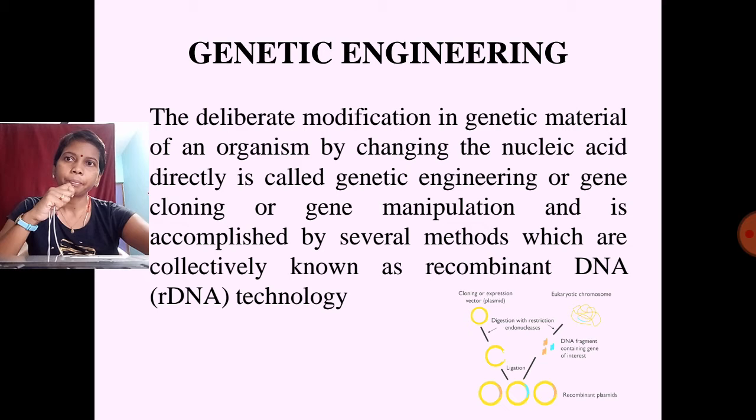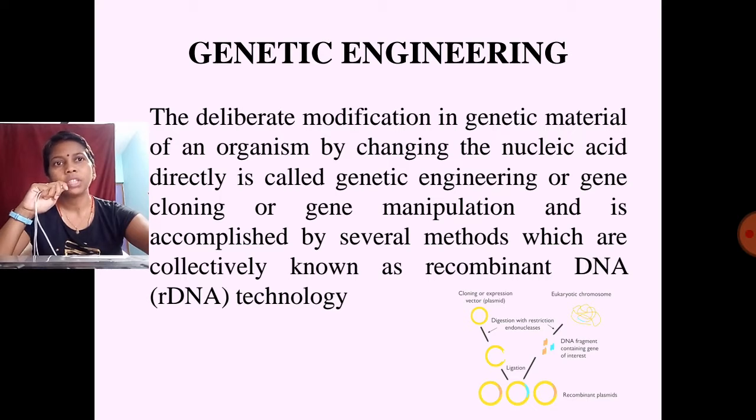Genetic engineering. For centuries, humans have been altering the genetic makeup of organisms by selective breeding of plants and animals. The deliberate modification of genetic material of an organism by changing the nucleic acid directly is called genetic engineering. It is also known as gene cloning technology or gene manipulation technology and is accomplished by several methods which are collectively known as recombinant DNA technology.